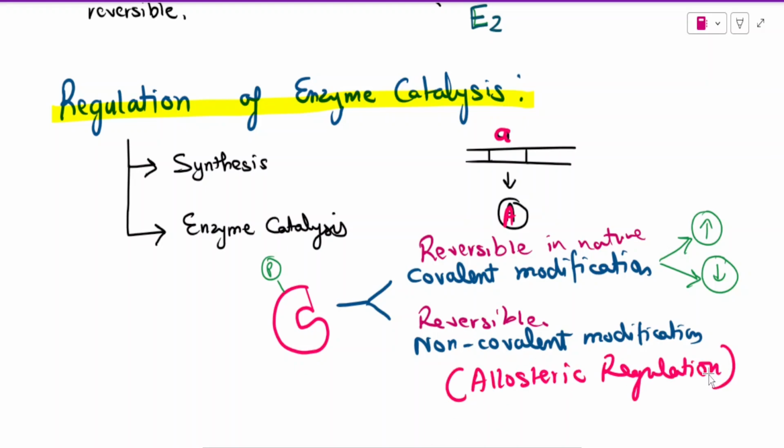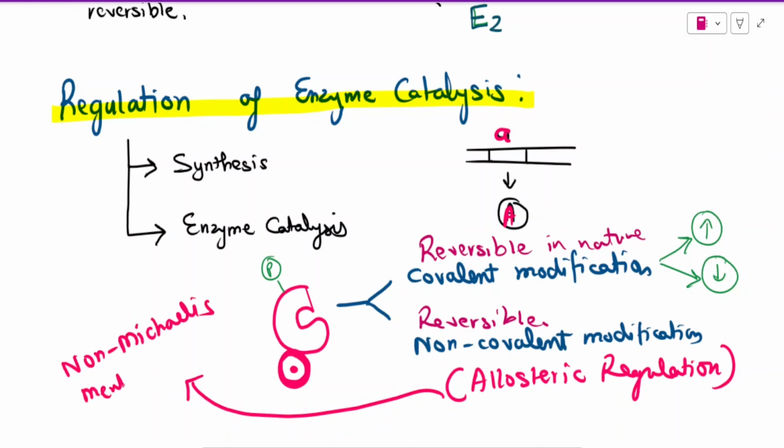Allosteric regulation works in a way that at some specific allosteric site there will be binding of some group, and this binding will be non-covalent in nature and reversible in nature. The enzymes which are regulated by this allosteric regulation are non-Michaelis-Menten enzymes. These enzymes will not follow the Michaelis-Menten kinetics.